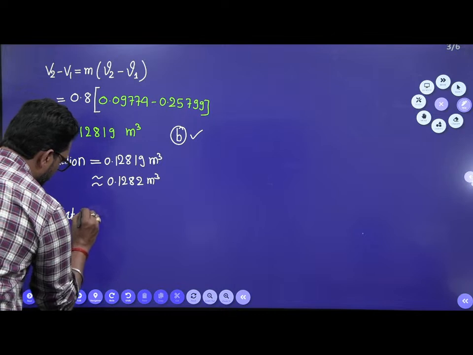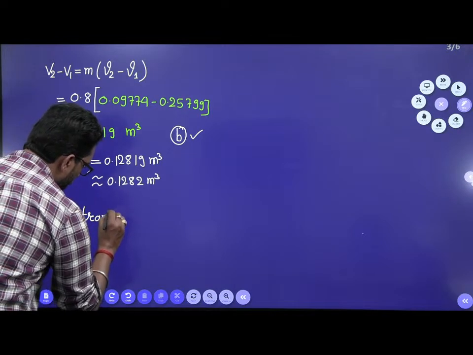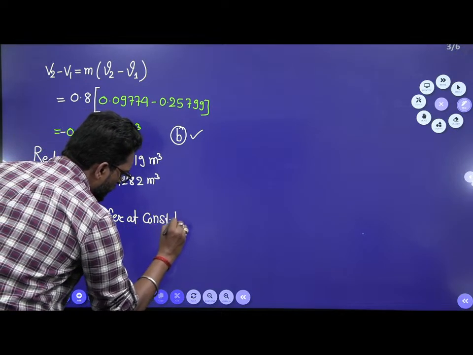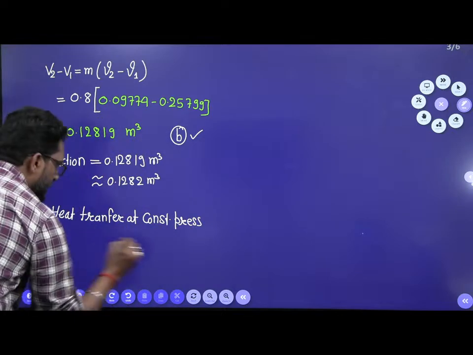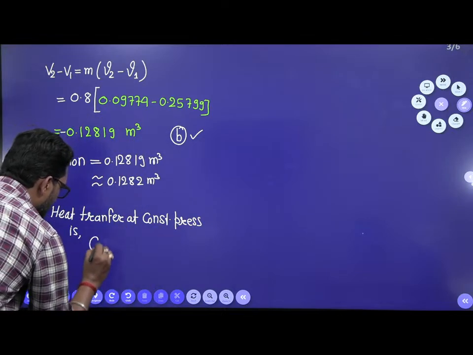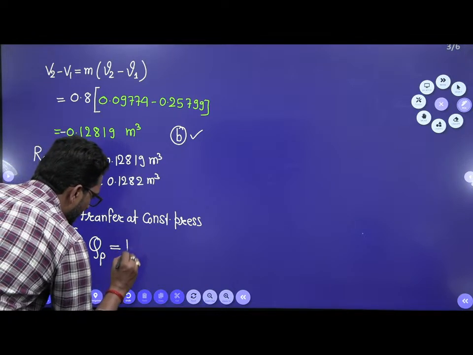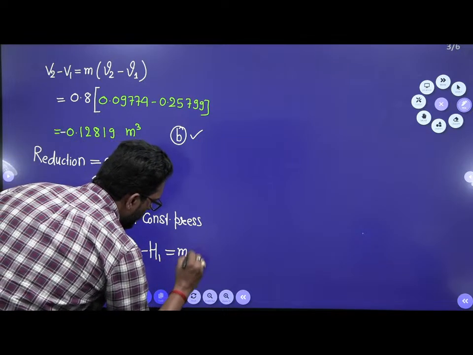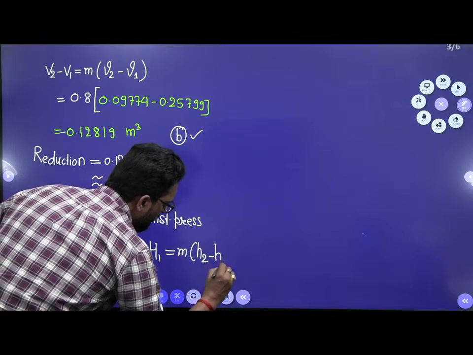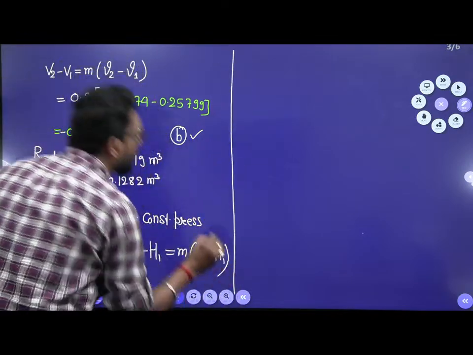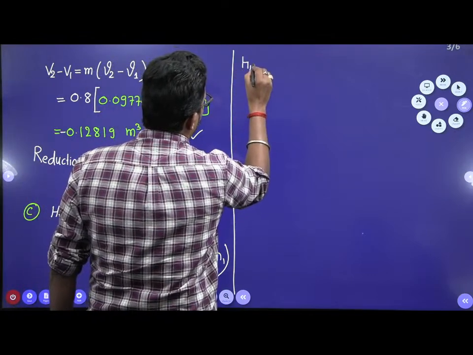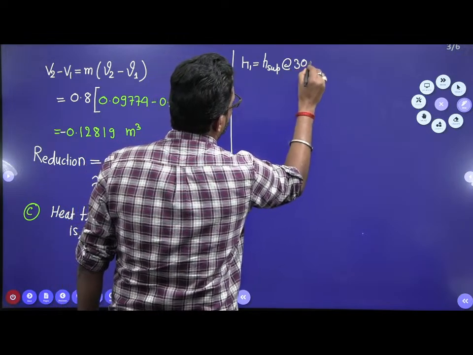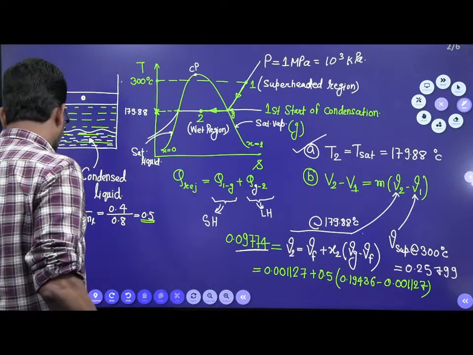Heat transfer at constant pressure is the change in enthalpy. That means H2 minus H1. What is H2 minus H1? M into specific enthalpy of 2 minus specific enthalpy of 1. So what is H1? H1 is H of superheated at 300 degrees centigrade. How much is it given? Let's see how much it is given.